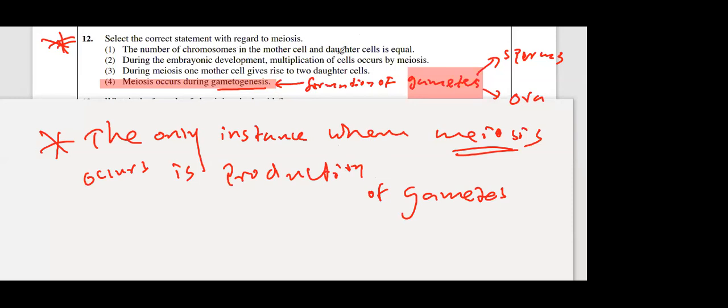Number of chromosomes in the mother cell and daughter cell are equal, that is in mitosis. 46. When you grow, during healing of a wound, chromosome number remains unchanged. During embryonic development, that means inside the mother's womb, the baby grows by mitosis. During meiosis, one mother cell gives rise to four daughter cells, not two daughter cells. Please refer to the meiosis and mitosis theory.